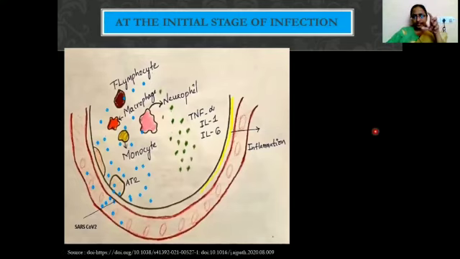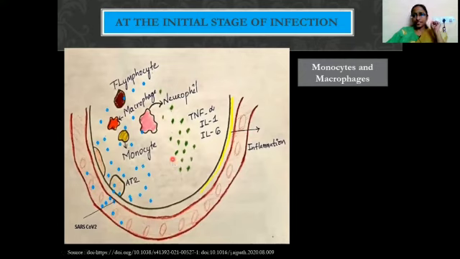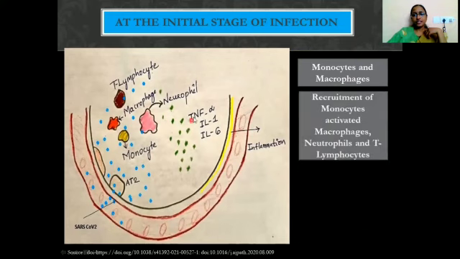At the initial stage of infection, the first thing is accumulation of monocytes. Monocytes are a group of immune cells which are going to induce macrophages. So here you can see macrophages. What is the role of macrophages? Macrophages cause phagocytosis. Phagocytosis means engulfing the virus particle, which is a solid particle. So there is an accumulation of monocytes and macrophages. Further, there is recruitment of neutrophils and T lymphocytes.